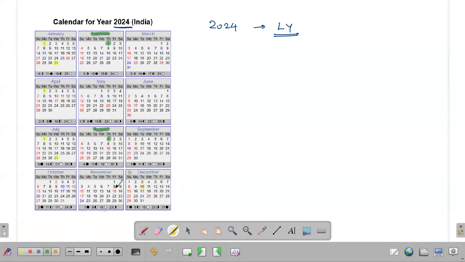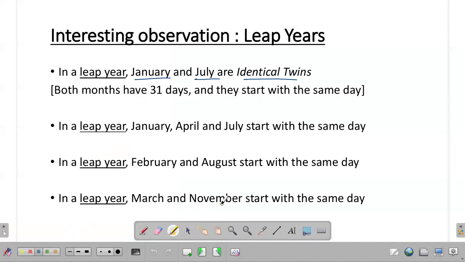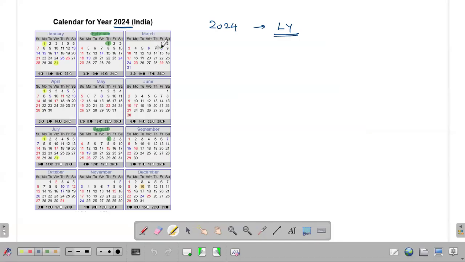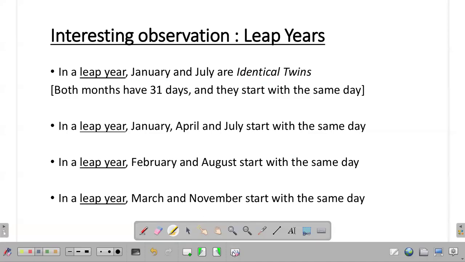And in the same way, we can see that March and November, the fourth point I have mentioned, start with the same day. Observe March, the first is on a Friday. And November 1st is also a Friday. March and November start on the same day. So we can validate all these findings here. Please make a note of these 4 points separately.